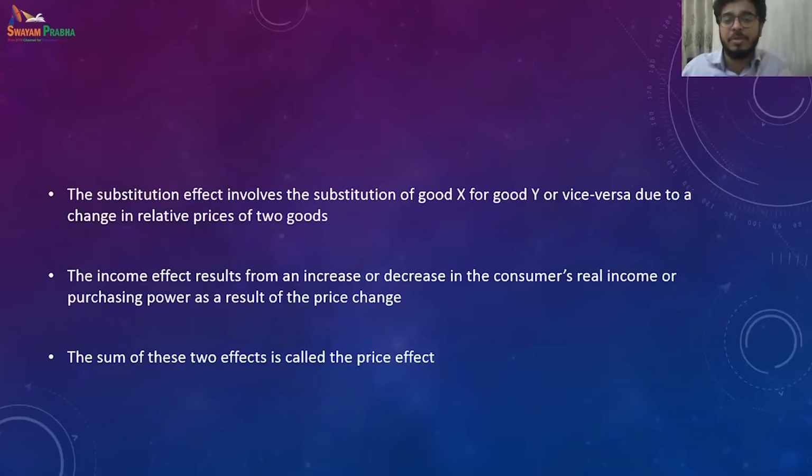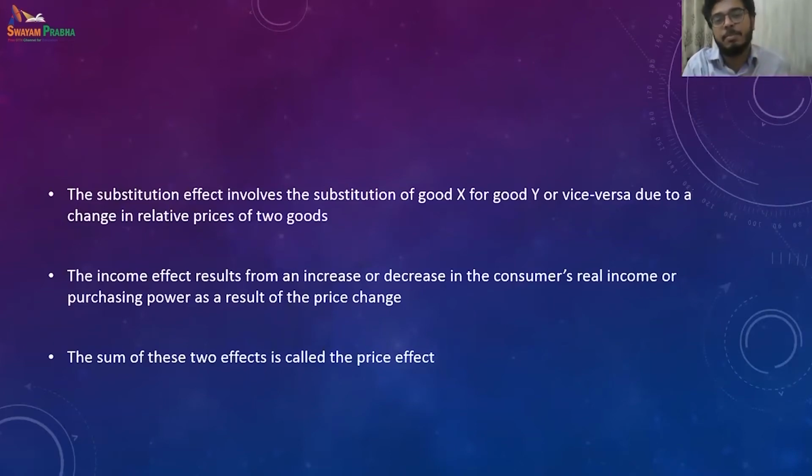Coming back to consumer behavior again. The substitution effect involves the substitution of one good, say good X, for another good, good Y, or vice versa, good Y for good X. So apple for orange, orange for apple. This happens when there is a change in relative price. Why are they saying relative price? You remember the budget line slope is Px by Py, or Py by Px. So when the price of one commodity changes, the relative price changes.